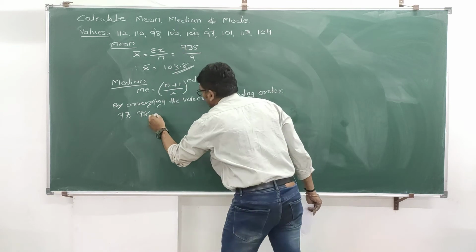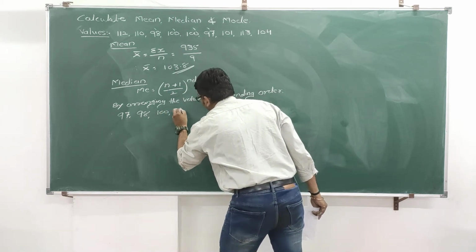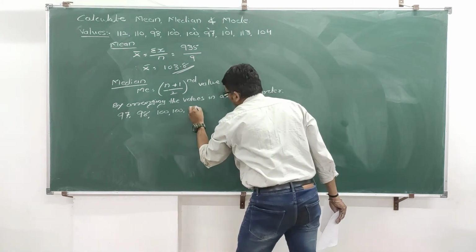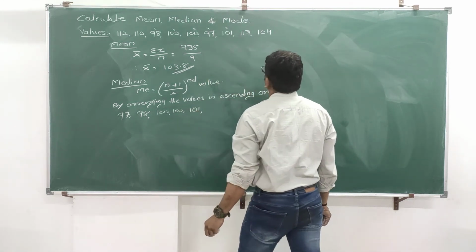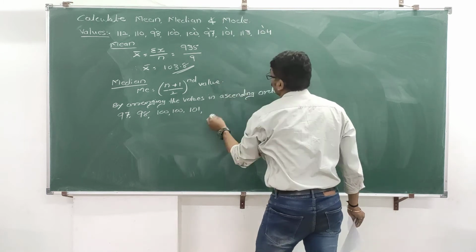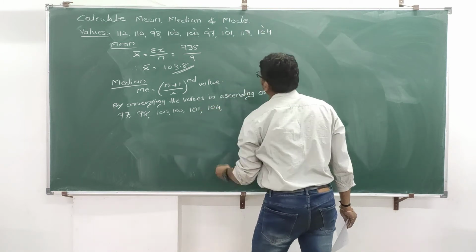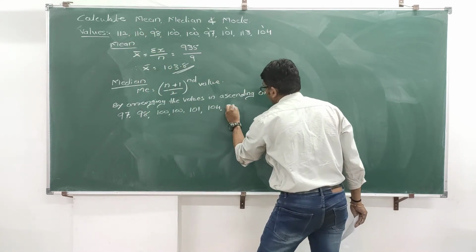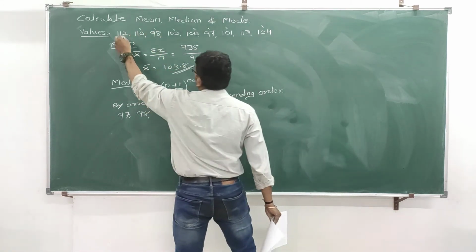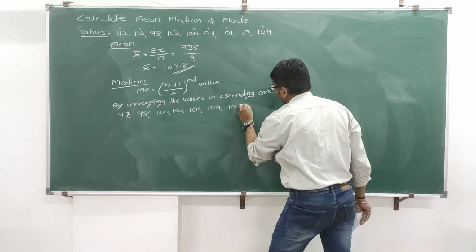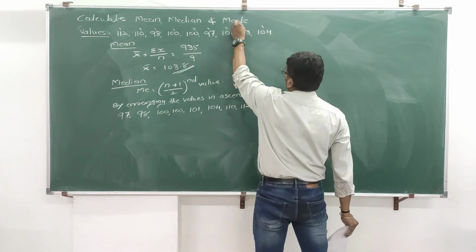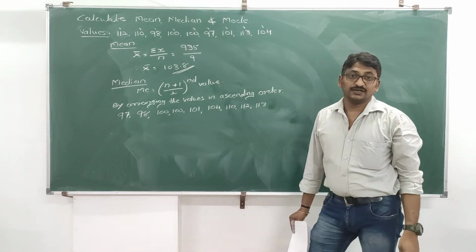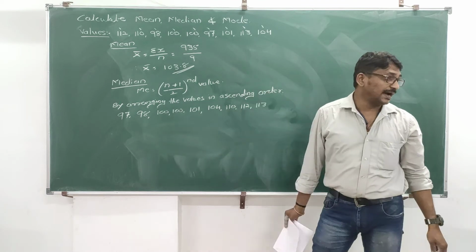It is repeated 2 times. So 100, again 100. Next lowest is 101. Okay. Next lowest is 104. Next one is 110. Next lowest is 112. And the last value is 113, which is the highest value. This is your ascending order. Ascending is nothing but from lowest to highest value.